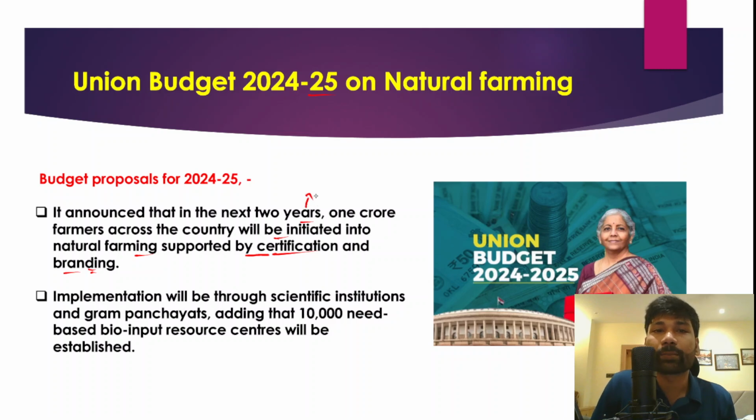With that, natural farming will be promoted, and along with it, it will lead to an increase in farm incomes, thereby leading to the doubling of farmers' income. And apart from that, it also results in consumer health.